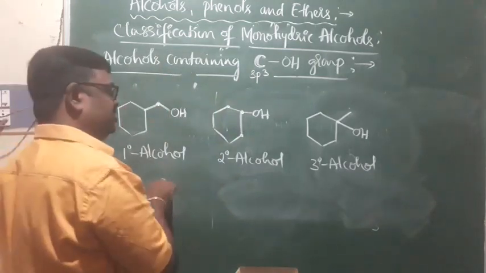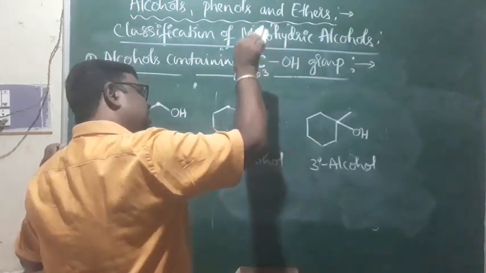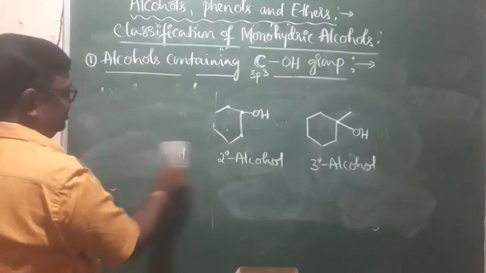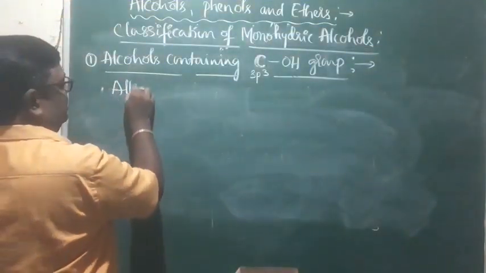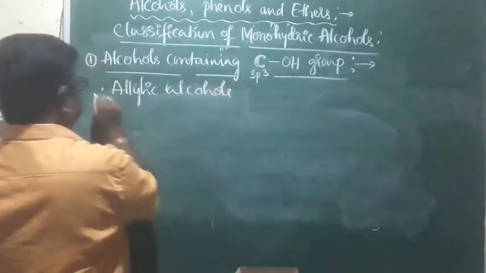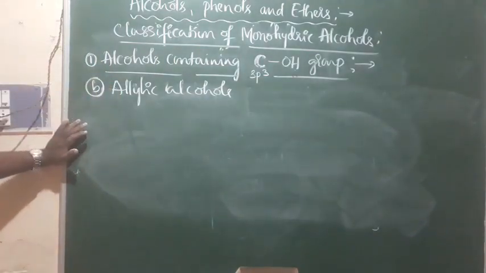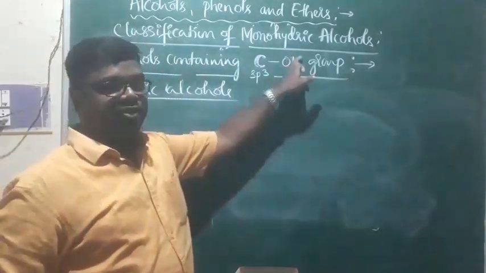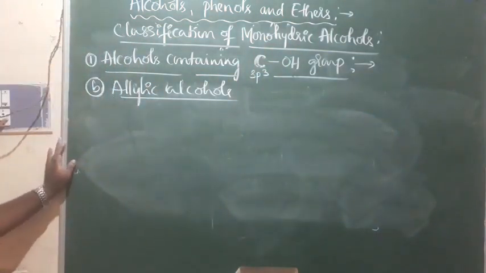All these classes come under the compounds where the OH group is directly attached to an sp3 hybridized carbon. Apart from that, under this headline, we have one more type of organic compound, that is what we call allylic alcohols. They also come under alcohols containing an OH group directly attached to an sp3 hybridized carbon atom.